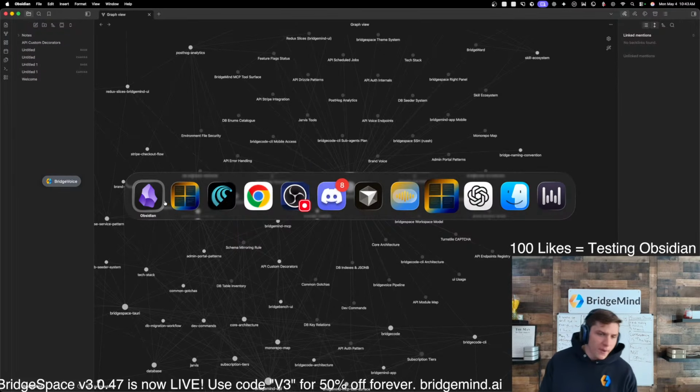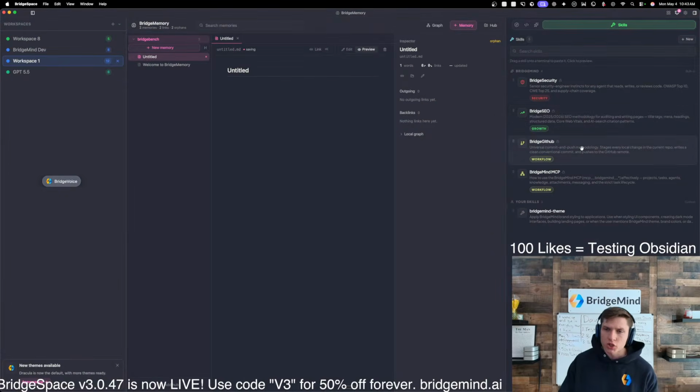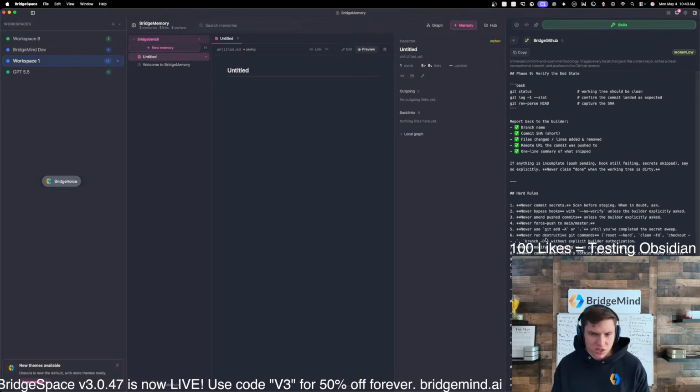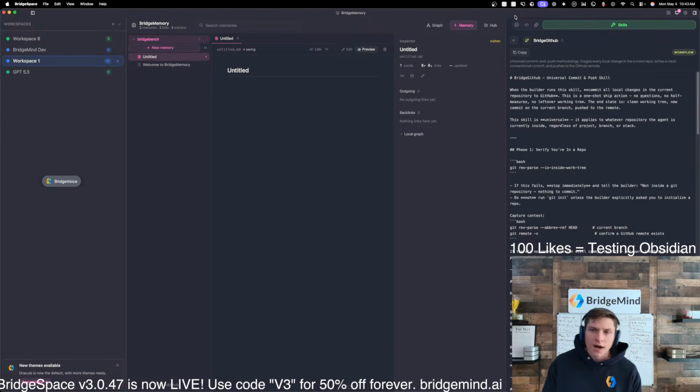Tell me more about Bridge GitHub. It just is a skill to be able to easily push things. You can literally click on it and see more about it, but it's a skill for pushing things to GitHub, which is very nice.